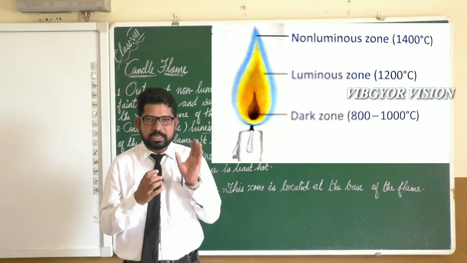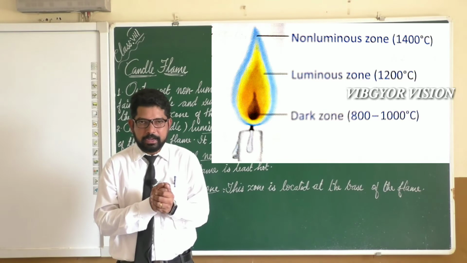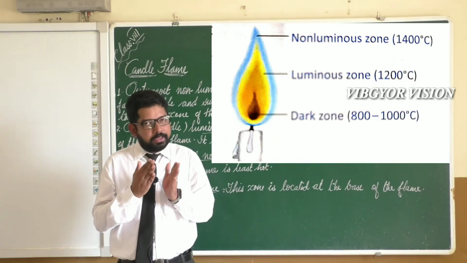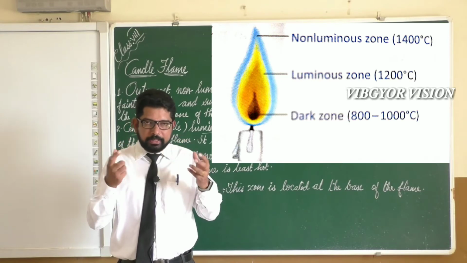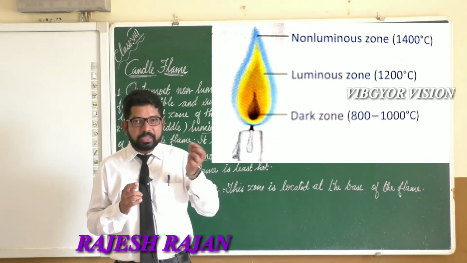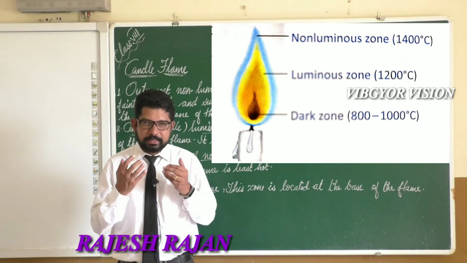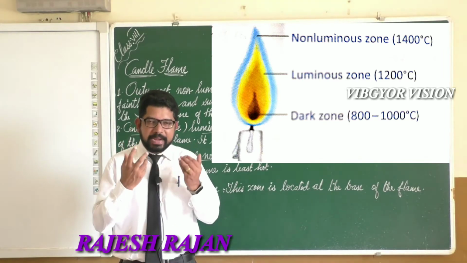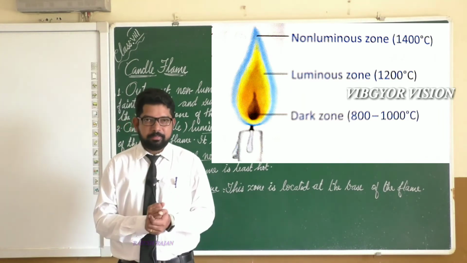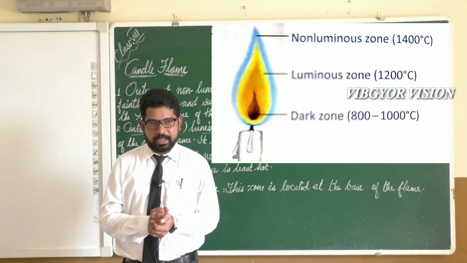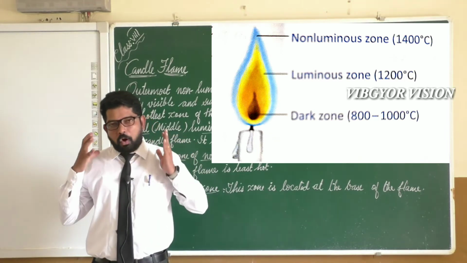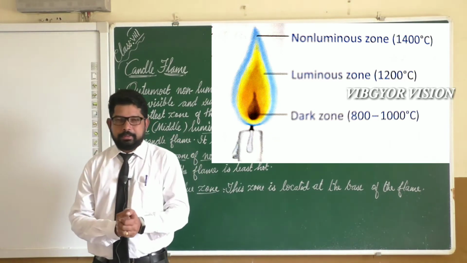Have you understood the scientific side behind the burning of a candle? A candle is made up of wax, and inside the candle there is a wick. Due to the heat, the wax melts, and that rises through the wick due to capillary action. The vaporized wax burns in air and produces a luminous flame, that we see as the candle flame. Now we can learn the structure of the candle flame in detail.